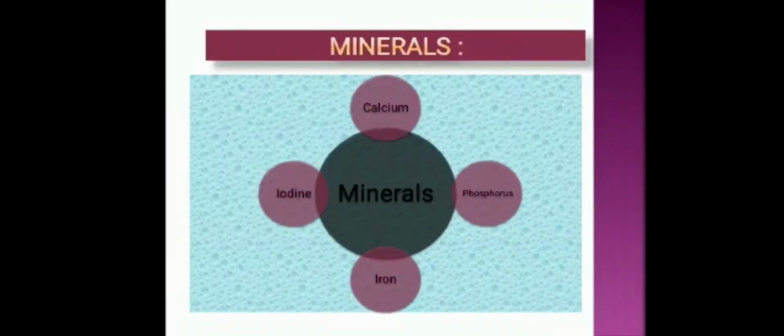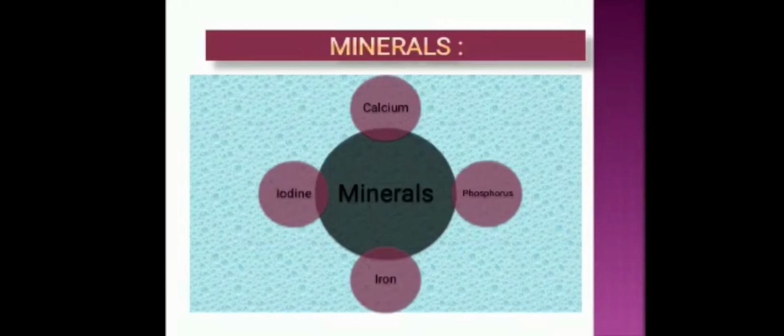See, these are the minerals that are needed by our body in very small quantity: calcium, phosphorus, iron, iodine and sodium, potassium also. These minerals are used by our body in the form of their salts, not as elements. So when we talk about minerals as a component of food, we actually mean mineral salts. We will now give the function of some of the minerals in our body. We will also give the names of the foods in which these minerals are found in good amounts.